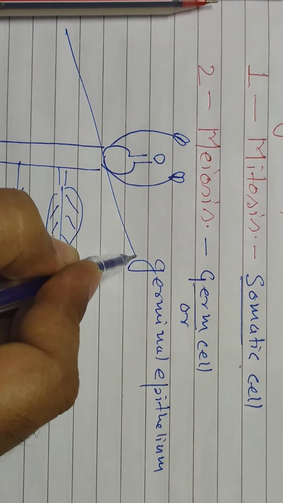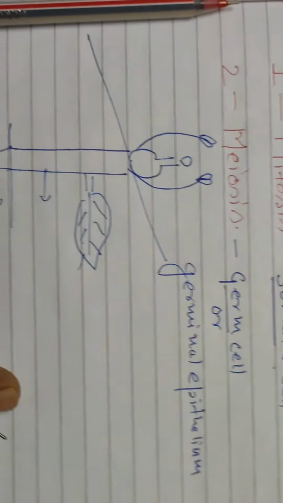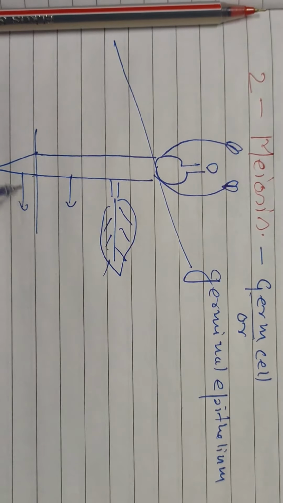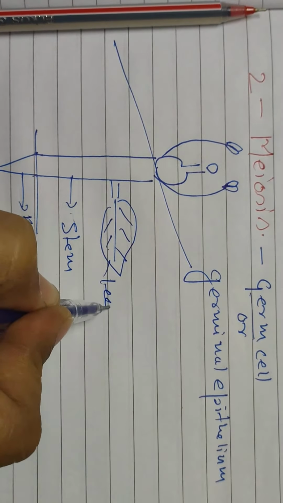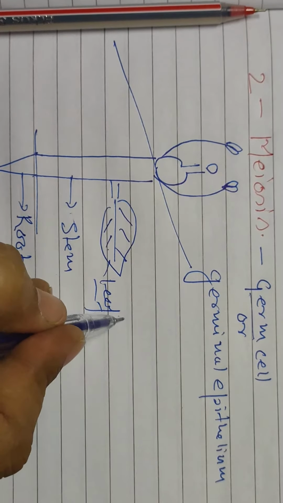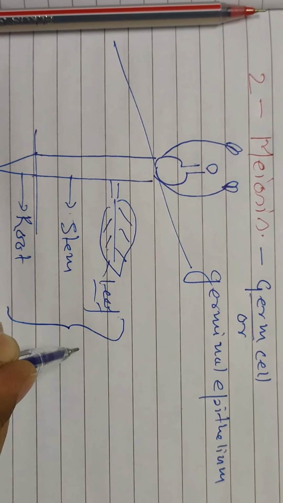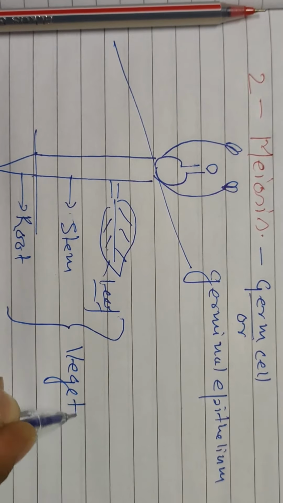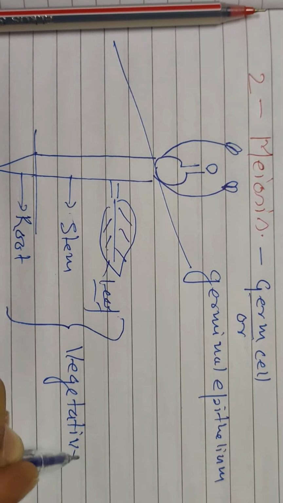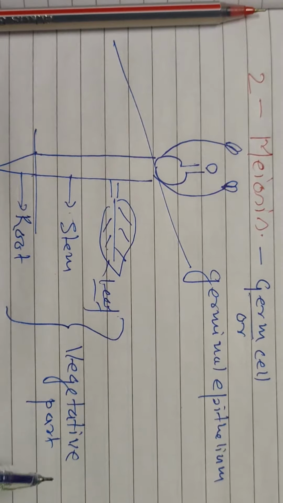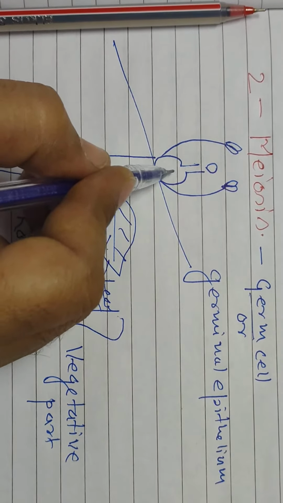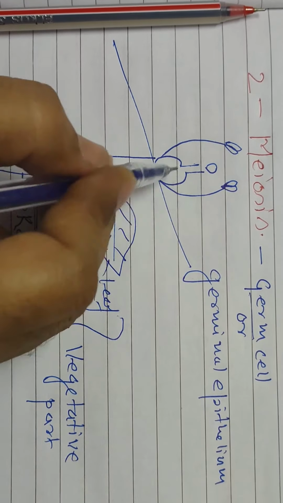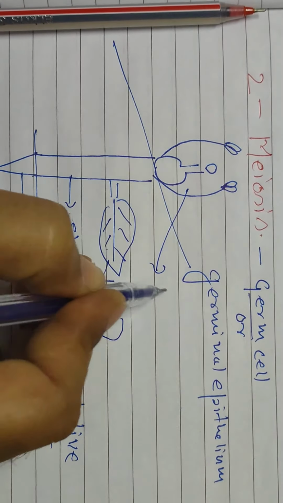So simply we divide this whole plant body into 2 parts: root, stem, which is just the shoot part, and leaf. This part of the plant body is called the vegetative part, and the other part, the ovary, style, stigma, and anthers, is the flower.